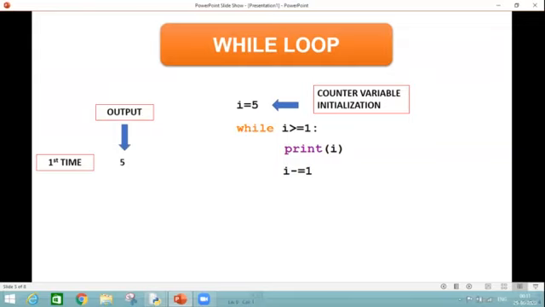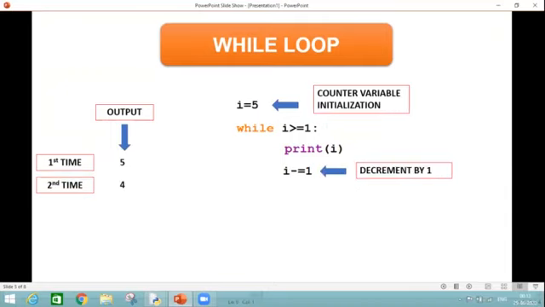So the first time it is printed as 5. Next statement is decrement by 1. So if I is decremented, I has become 4. This time it will go back to the while statement and check whether 4 is greater than 1 or not. The condition is true, so enter into the loop and print 4.